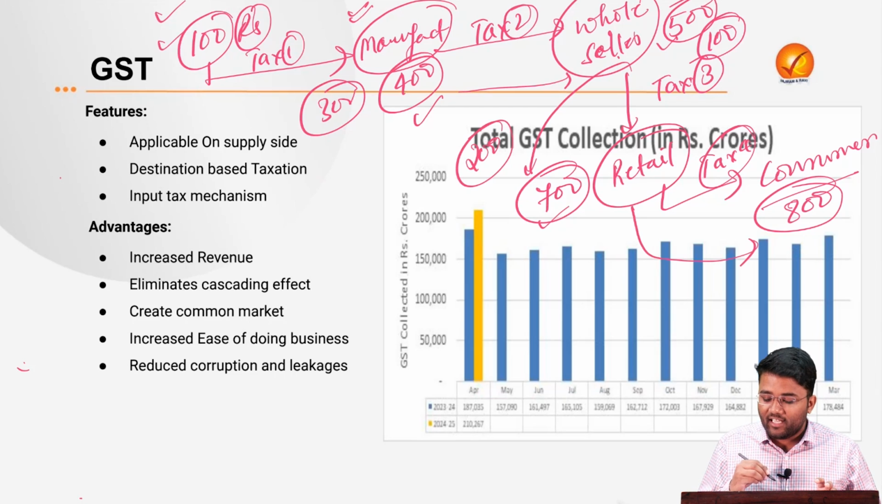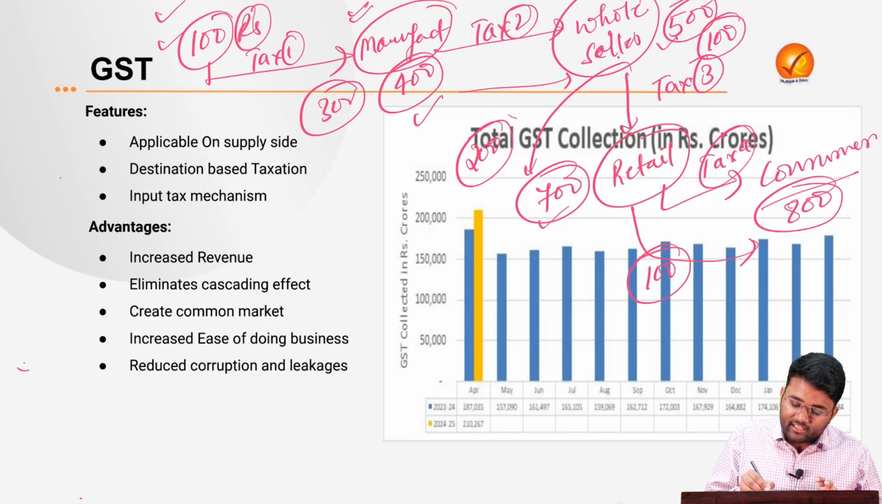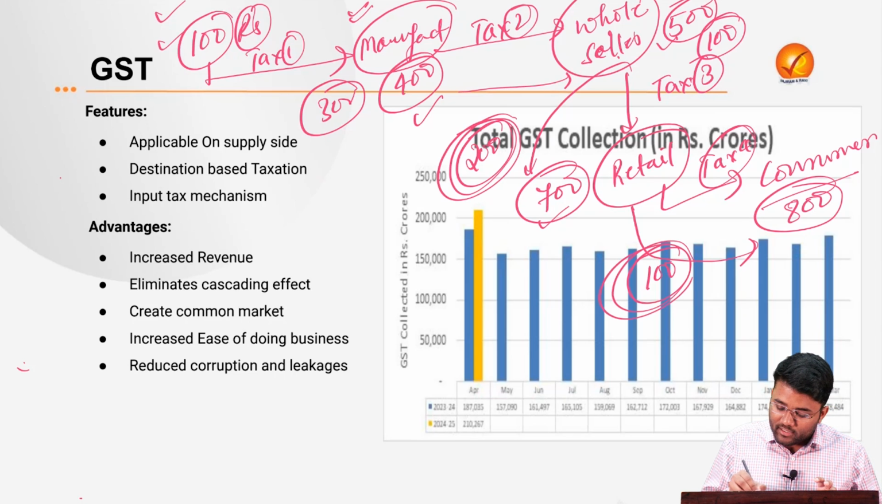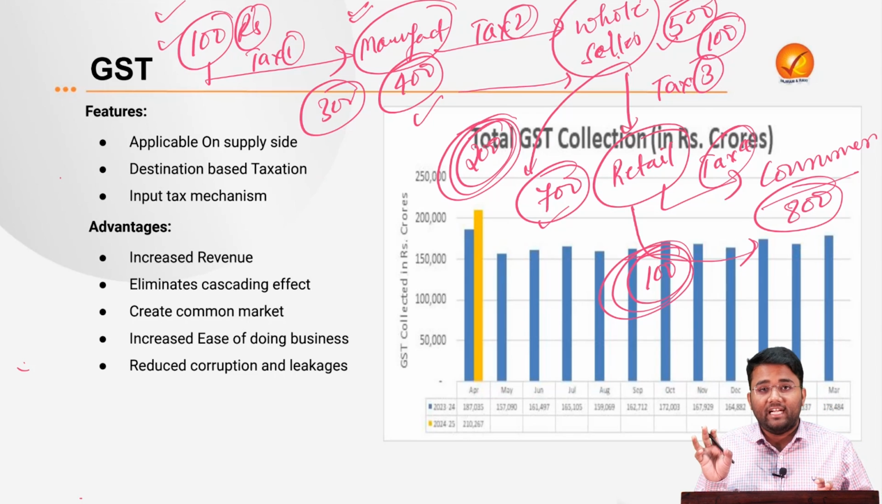Then when this retailer is ultimately selling this particular shirt to the consumer, the value addition or the margin is 100 rupees. So this tax will be applicable to the margin or the value addition that is being done at each stage. This is what it means when we say that in GST we follow the input tax mechanism.